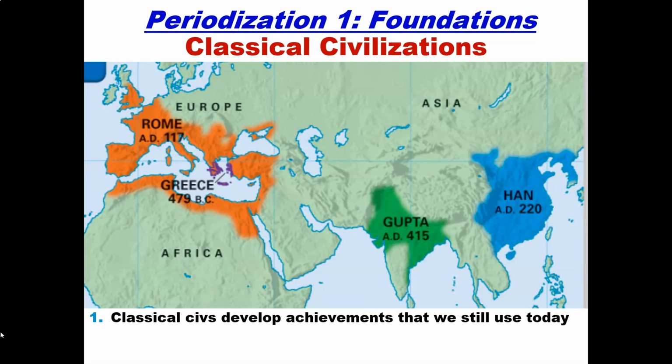Classical civilizations develop achievements that we still use today. Greece, Rome, Gupta India, as well as Han China have left a legacy that the entire world admires today. And I think will continue to be admired for everything that they did and how they changed the world.